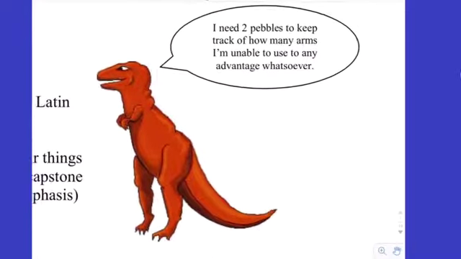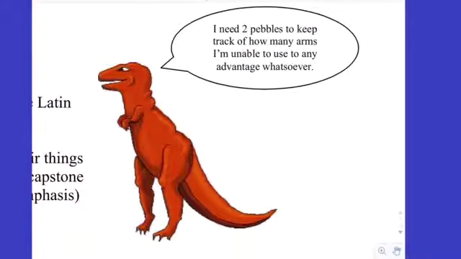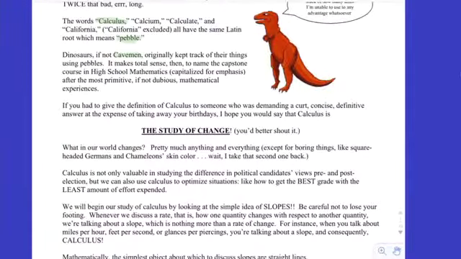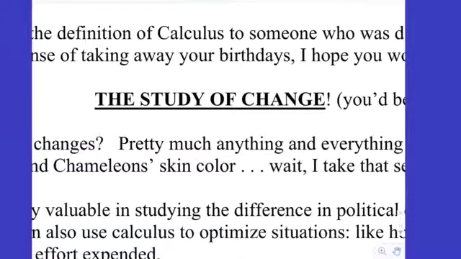So here's a little meme that I made. Is that a meme? I don't know. It's not like the meme. It's like before memes. This was like a pre-meme, right? So like a T-Rex right there needs 2 pebbles to keep track of how many arms he's unable to use. Okay? Right. And he wouldn't be able to even smash them together. So if someone asks you what is calculus, like the math subject, you could answer it like this and be correct.